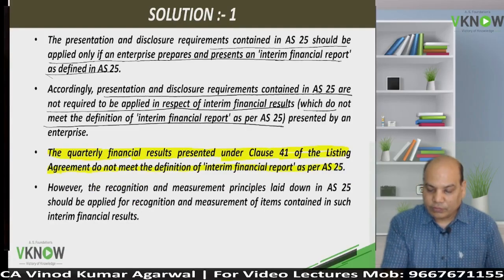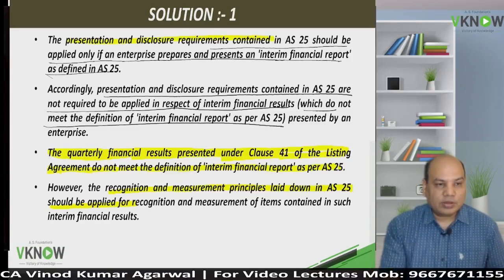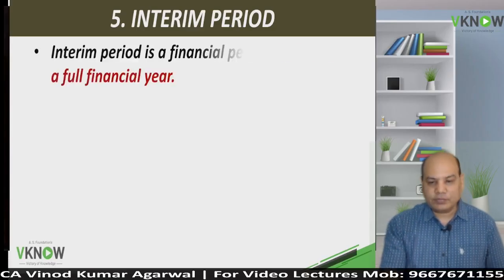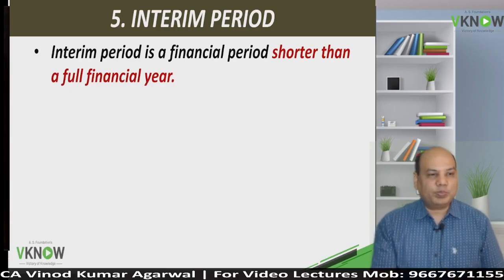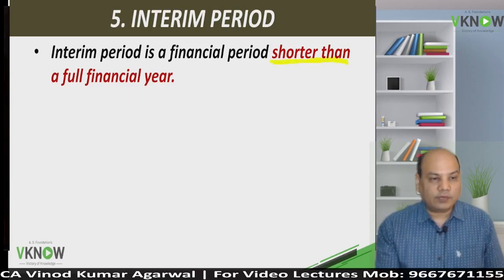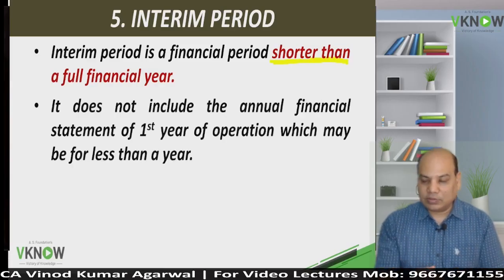Second answer, but recognition and measurement principle of AS 25 will be applied. Presentation and disclosure will be as per the listing agreement. Recognition and measurement will be as per AS 25. Now the next question is, what is interim period? Interim period means a financial report shorter than a full financial year. That means it covers a period less than 12 months.